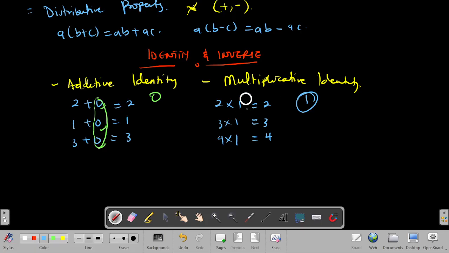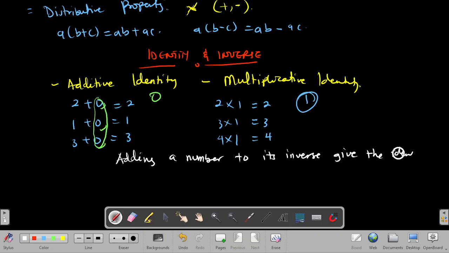Now, having learned multiplicative identity and additive identity, let's go to what we call inverse. So, inverse, as its name denotes, we are trying to counter, right? So, inverse is simply a number that when you add a number to its inverse, let me say it this way, whenever you add a number to its inverse, you give the identity, as simple as that.